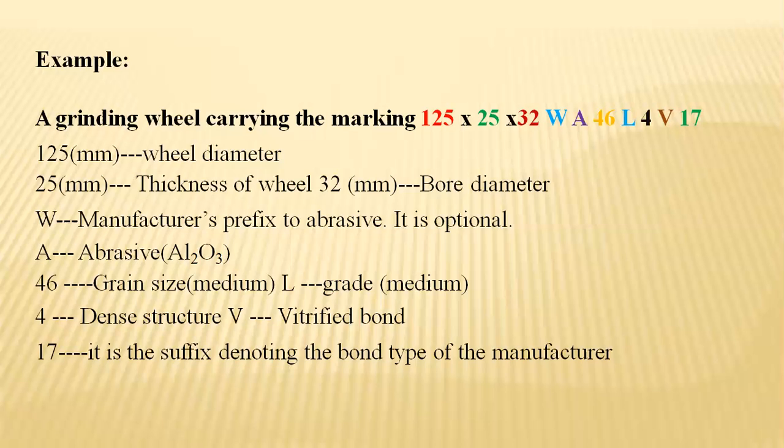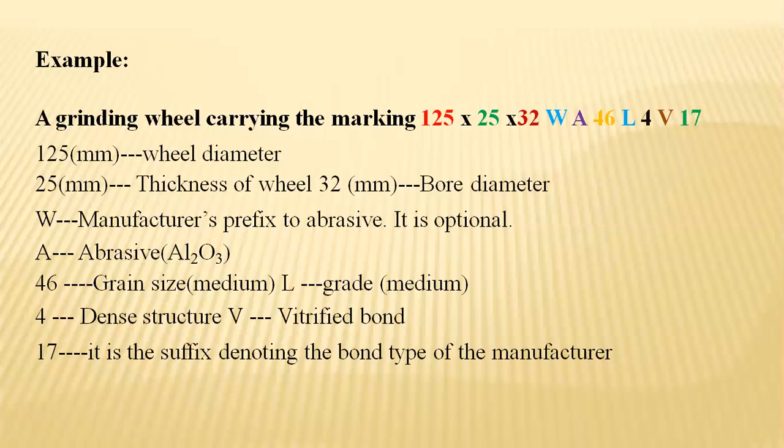125 mm is the overall wheel diameter, 25 mm is the thickness of the wheel, 32 mm is the bore diameter, and W is a manufacturer's prefix to abrasive, which is optional.